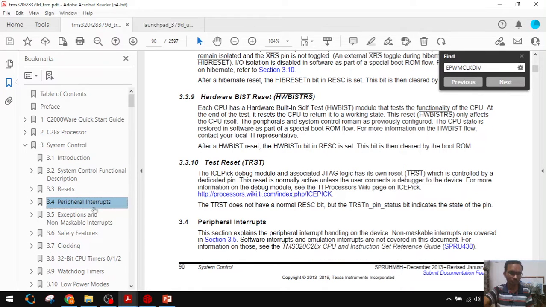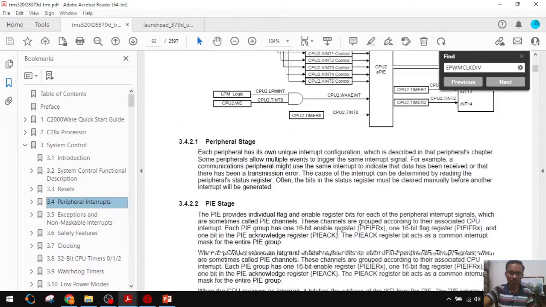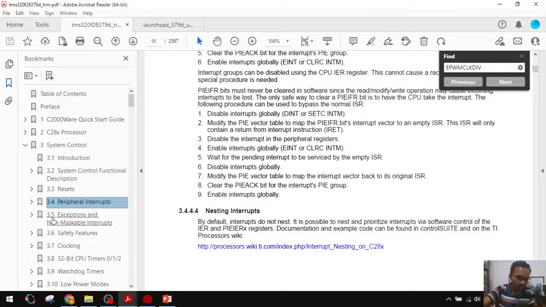Where is that? Our interrupt table is there, right? You know, right?